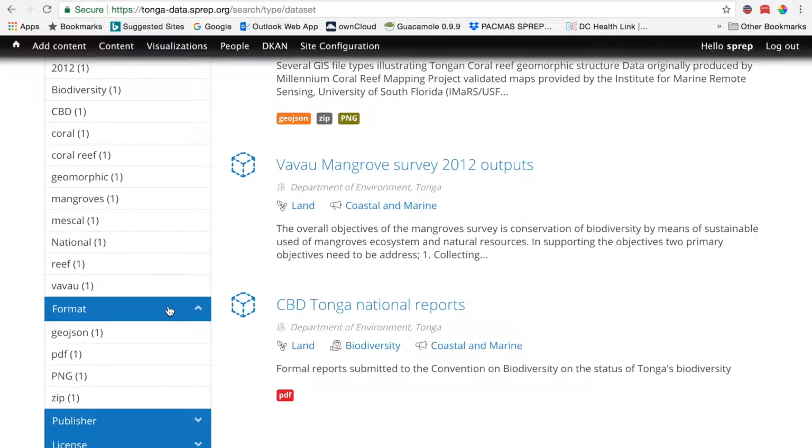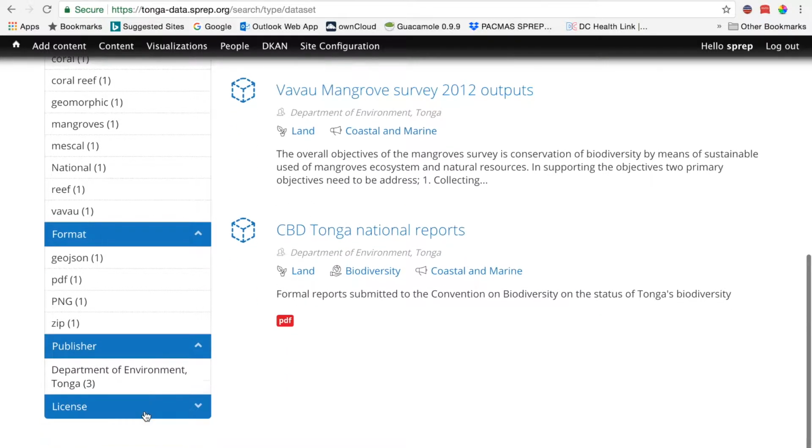There's no restriction. The data portal has been created to be easy to use and intuitive, and encouraging data sharing of any type. So if you have a CSV file or a Word document or an Excel file, all of those can be uploaded. You can also search by publisher or by license level.